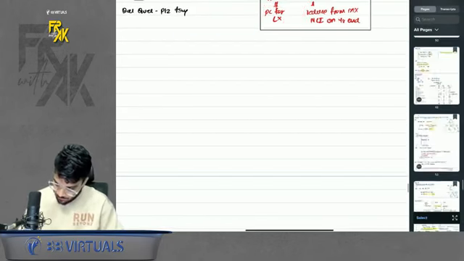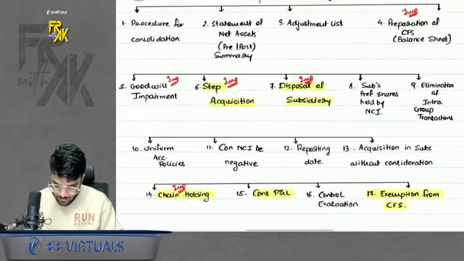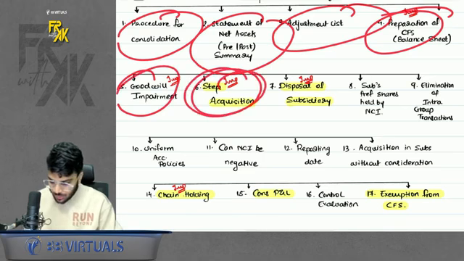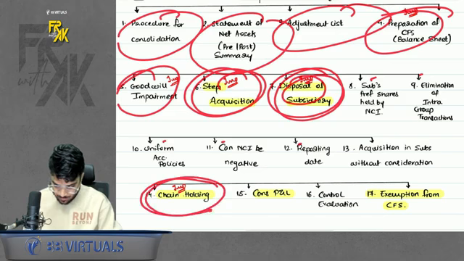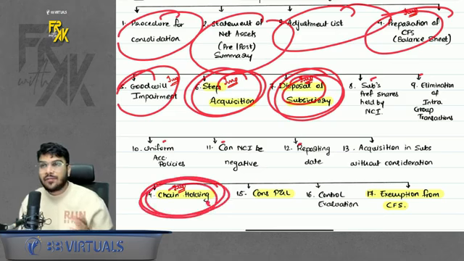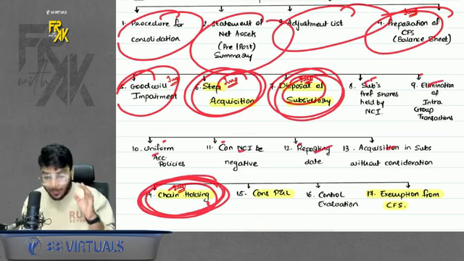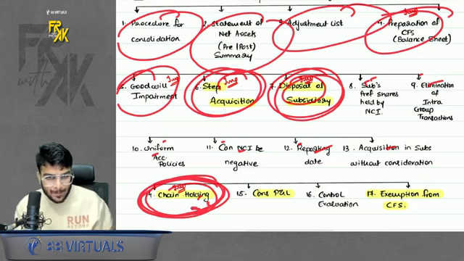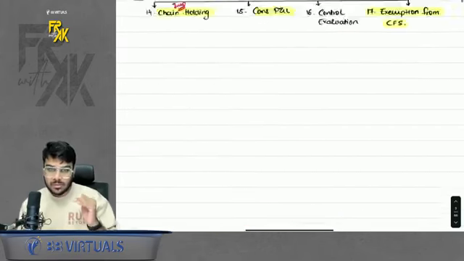If I come towards the chart, what all things we have covered, have a look here. Goodwill impairment done, step acquisition done, disposal done. These small points, of course, I will revise, don't worry about it. And now the chain holding part is done. To be honest, if I discuss CFS, these are the main points which you should know. These are the practical points. Of course, remaining points you should give a read, but these are the main points which you should focus on. That means if a big question comes, it will come from these points only. Do have a note of this. Anyways, chalo, done with the chain holding as well.